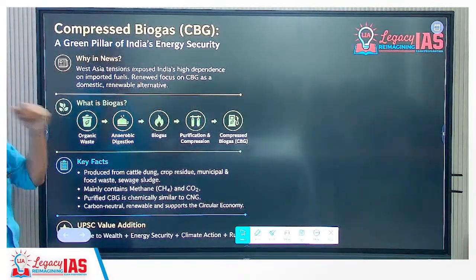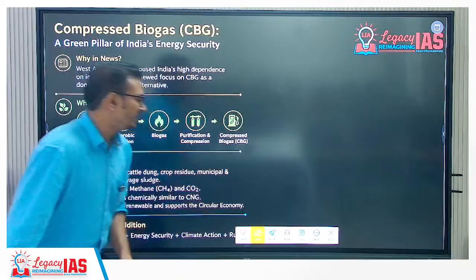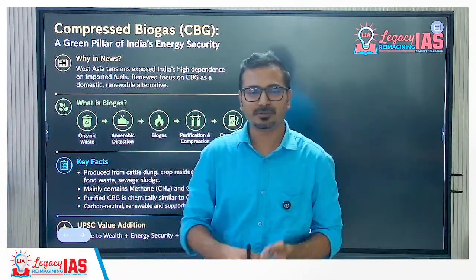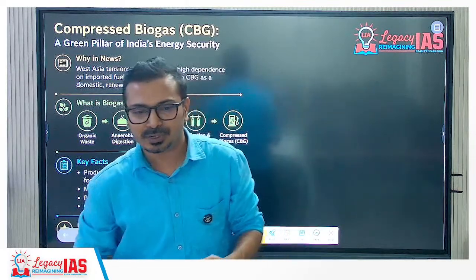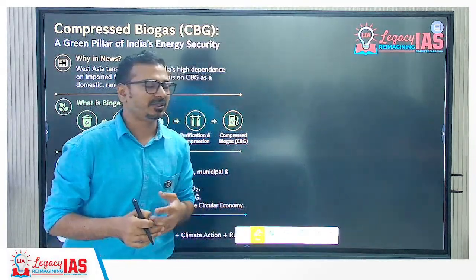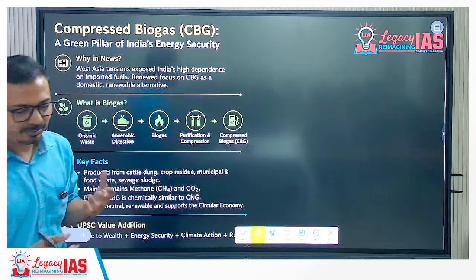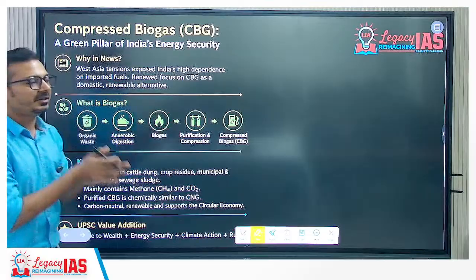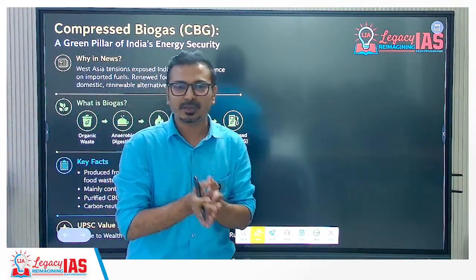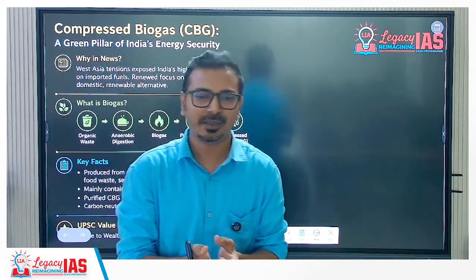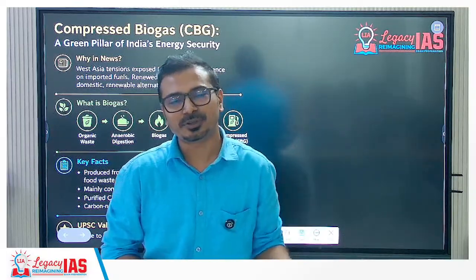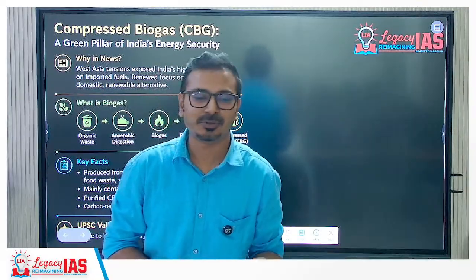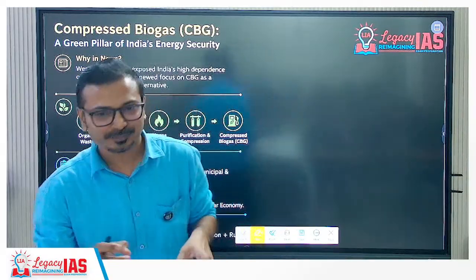Then compressed biogas. It was in the news because the West Asian conflict resulted in a lot of problems in terms of natural gas import into India, which affected LPG gas cylinders and overall natural gas supply in India, right? So the focus is again on strategic independence and autonomy in terms of energy security. Earlier we were focusing on oil import and all. Now, in the last 6 months, the focus was on gas, right?